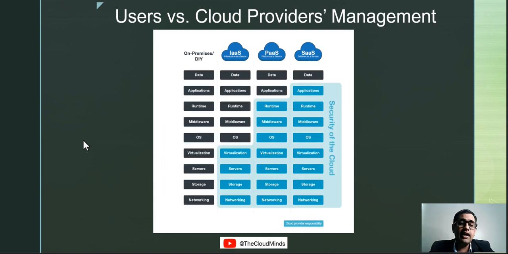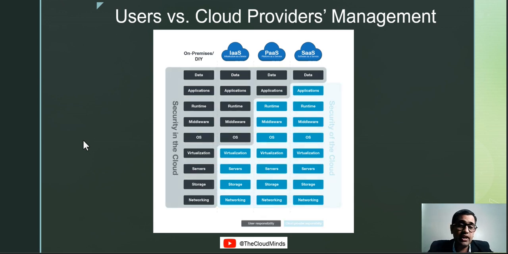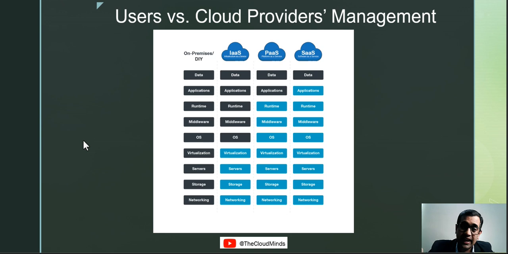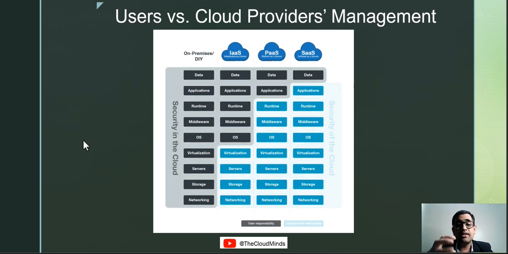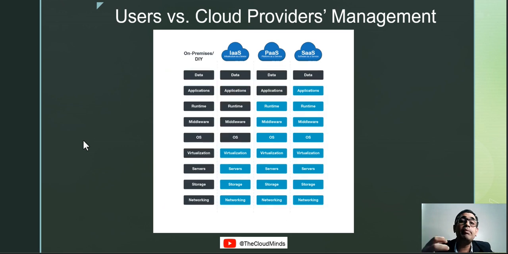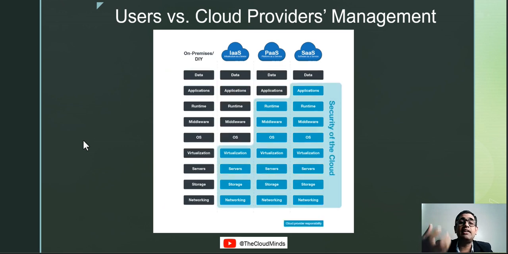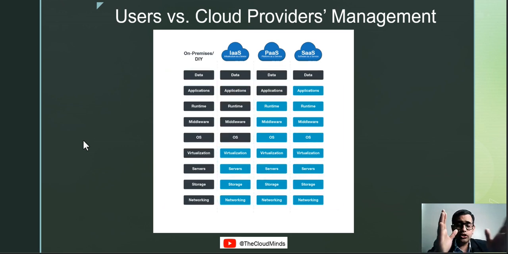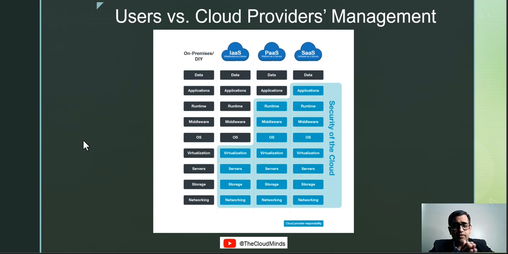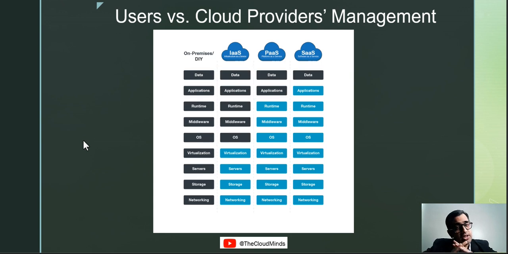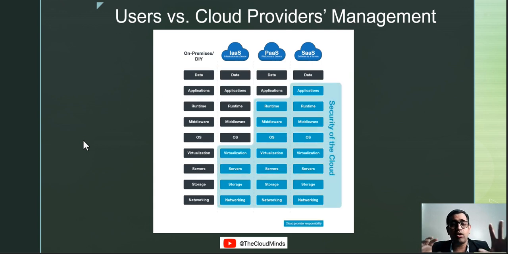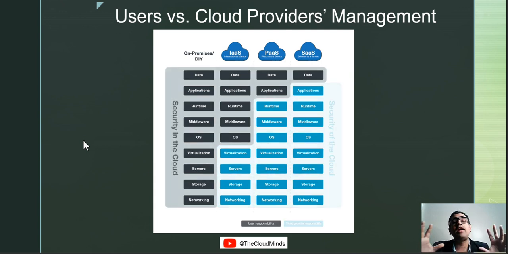When you move ahead and think about platform as a service, you just have to take care of the application and the data. We're going to look at examples, don't worry about them. We are going to look at how these are segregated and what the services are in AWS. Sorry, coming back, let's talk about platform as a service a bit. You are only responsible for the application and the data. Everything else, like the runtime, middleware, operating system, etc., will be taken care of by the cloud service provider.